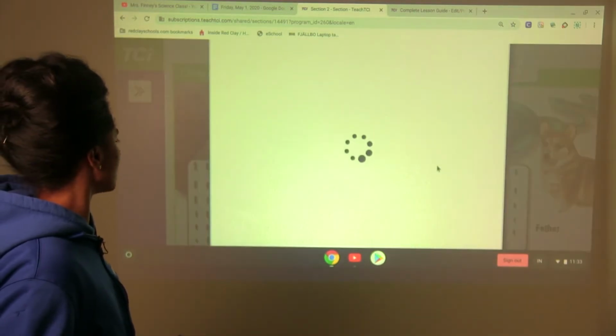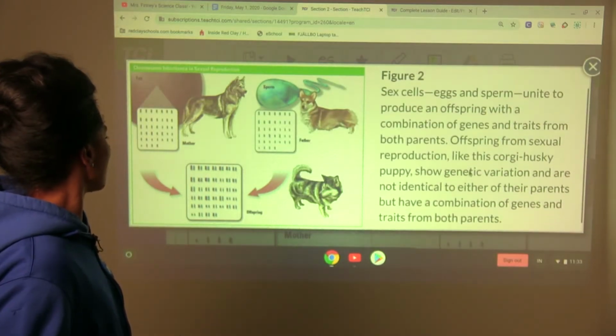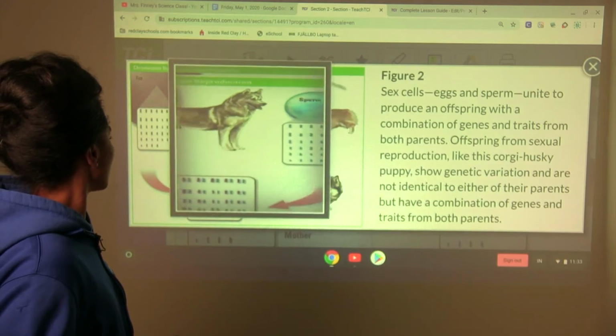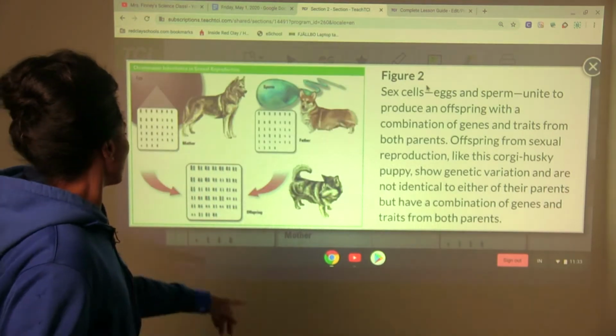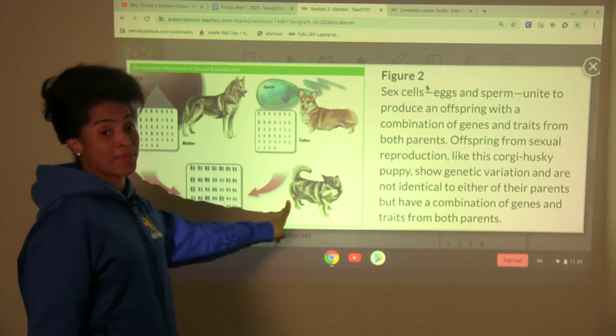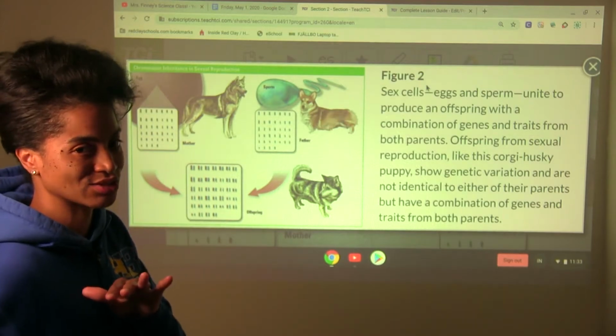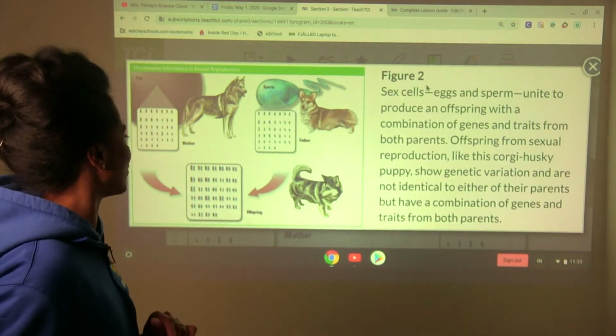Check this out. Okay. So right here, you see the mother, you see the father, and then you see the offspring. Combination, right? Totally different than asexual reproduction, which we talked about the day before, right?